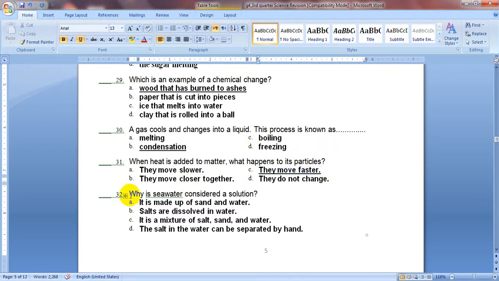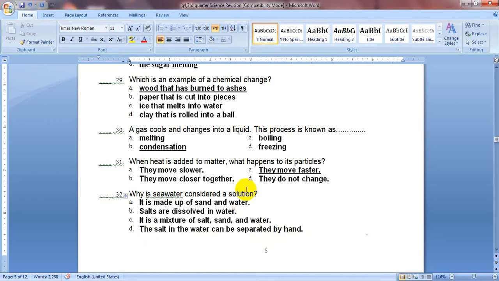Question number 32. Why is seawater considered a solution? It is made up of sand and water. Salts are dissolved in water. It is a mixture of salt, sand, and water. The salt in the water can be separated by hand.